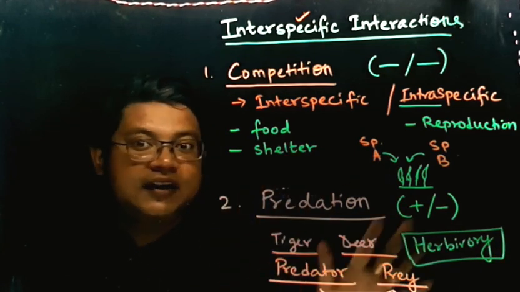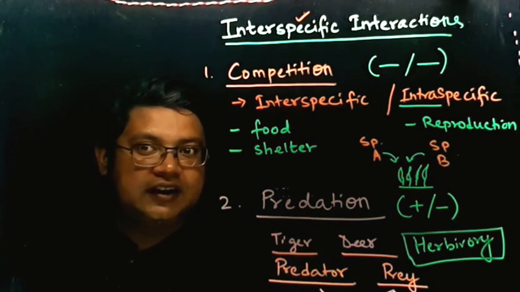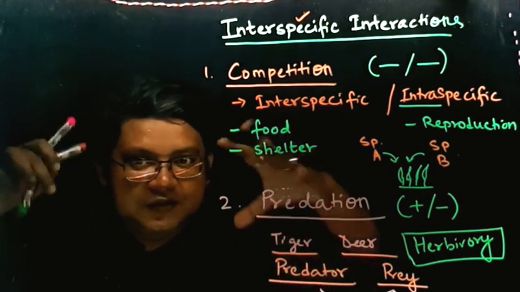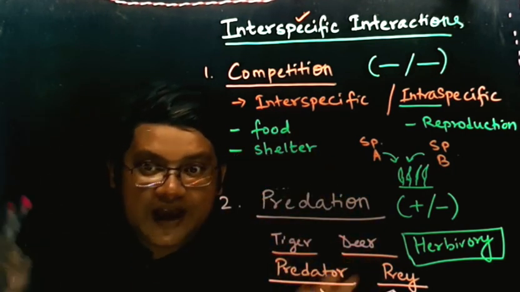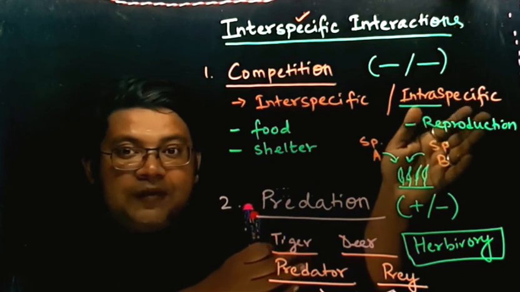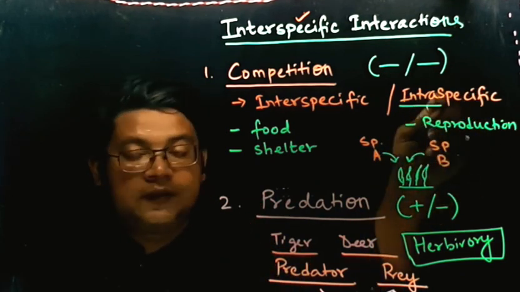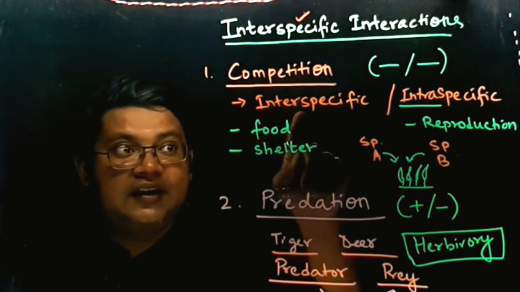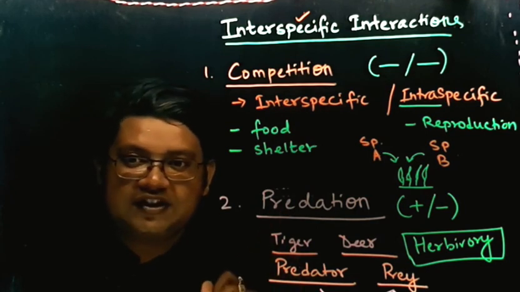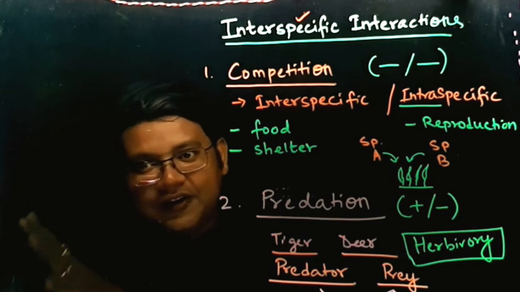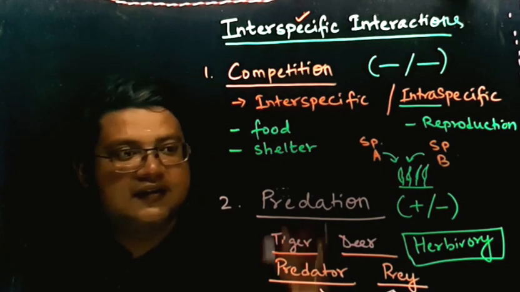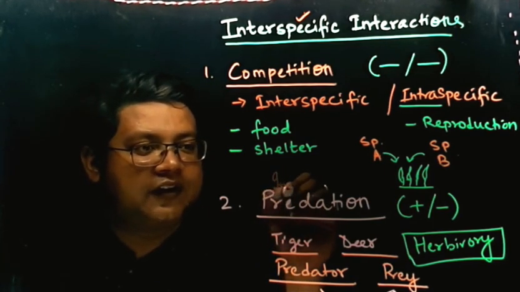Okay, so I think now you have understood these two types of interspecific interactions. One is competition, the other is predation. Competition means different organisms share the common habitat and they compete for food, for shelter, or for reproduction, they compete for a mate. So competition can be interspecific, and competition can be intraspecific. Now the second type of interaction is predation, where one species kills the other species. See, predation is, you can say, interspecific.